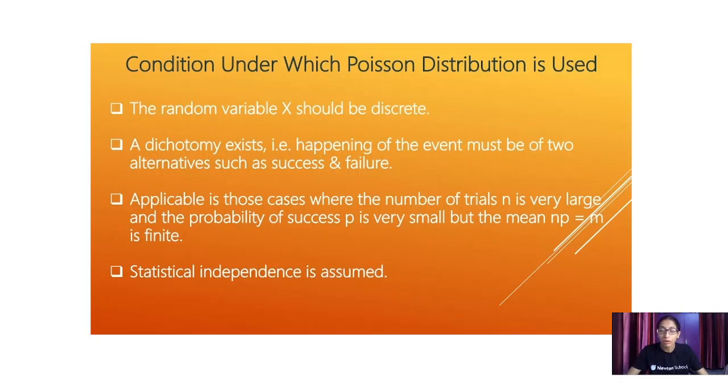Suppose I ask you a question, like what are the probability aspects of the Poisson distribution in its applicable parts. Statistical independence is assumed, and after that your random variable x should be discrete.